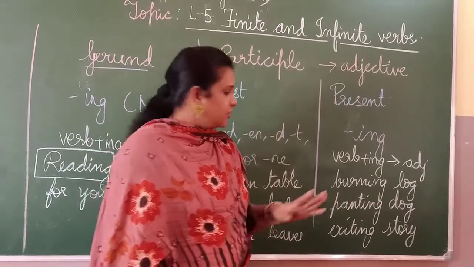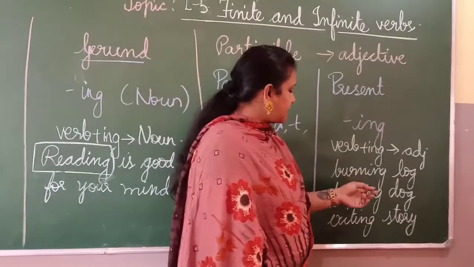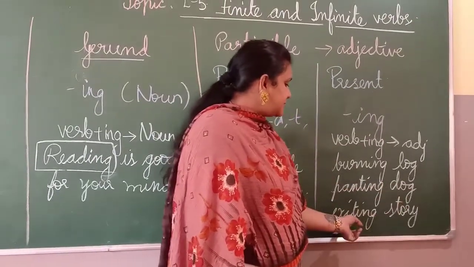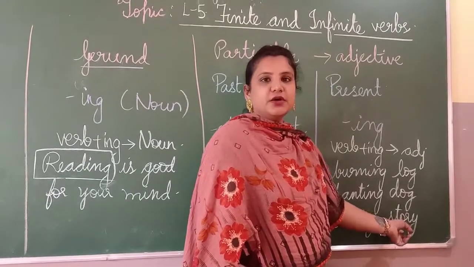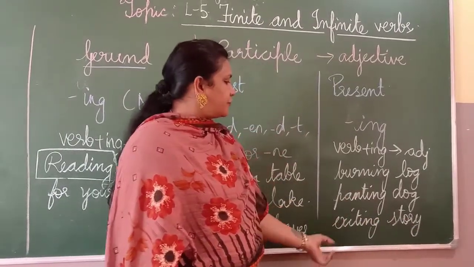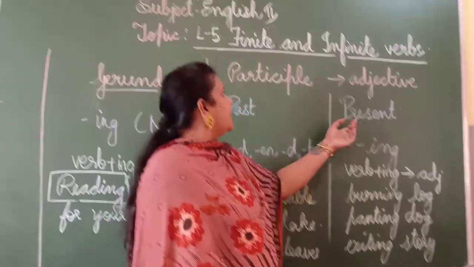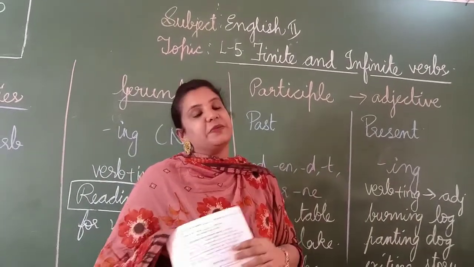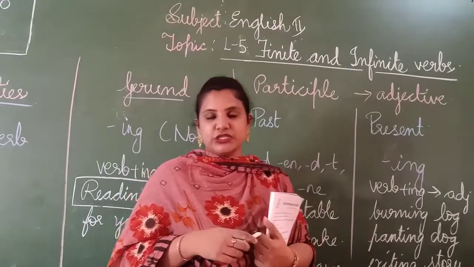Clear, no, children? Okay? So see, some examples are burning log, panting dog, exciting story. Okay? So these are some of your examples for your present participle. Clear, no? Okay, I'll explain this again. This is also again a small chapter.